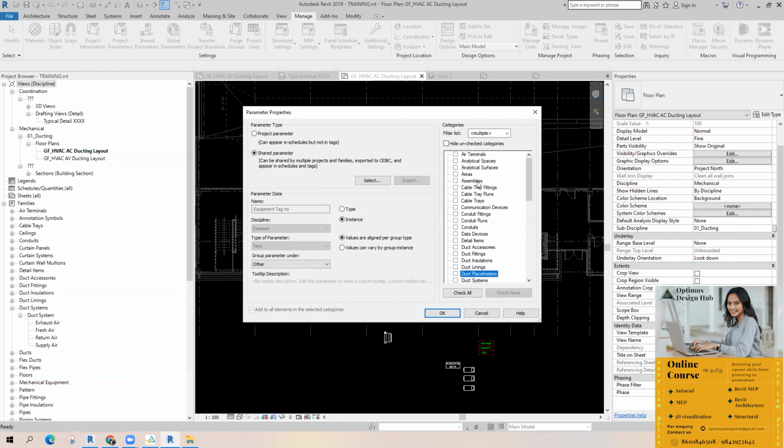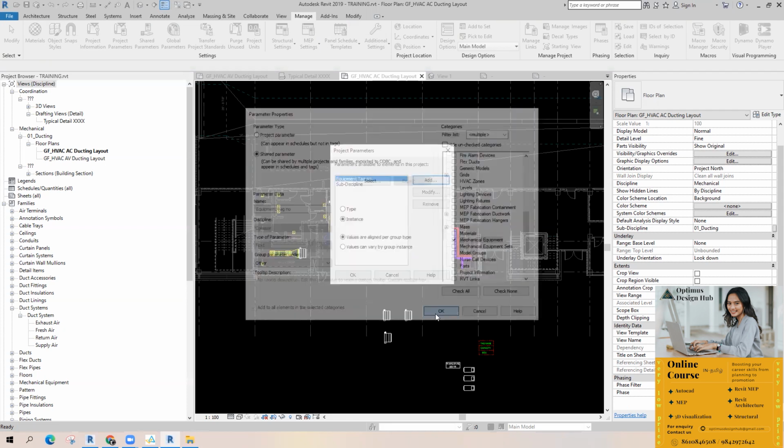These are the default categories in Revit. Whichever category you need, just check that. If you want to show it in duct system, just pick duct system. In duct accessory, just pick duct accessory. Now I want to provide it in mechanical equipment, so I'm going to check mechanical equipment, then click OK.